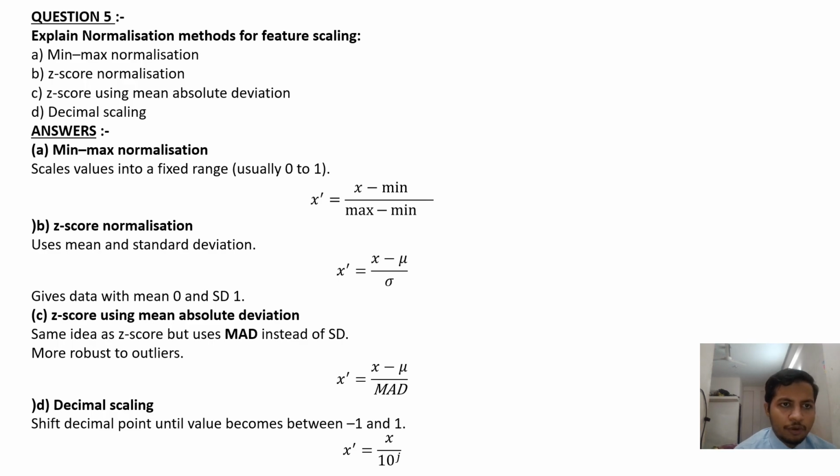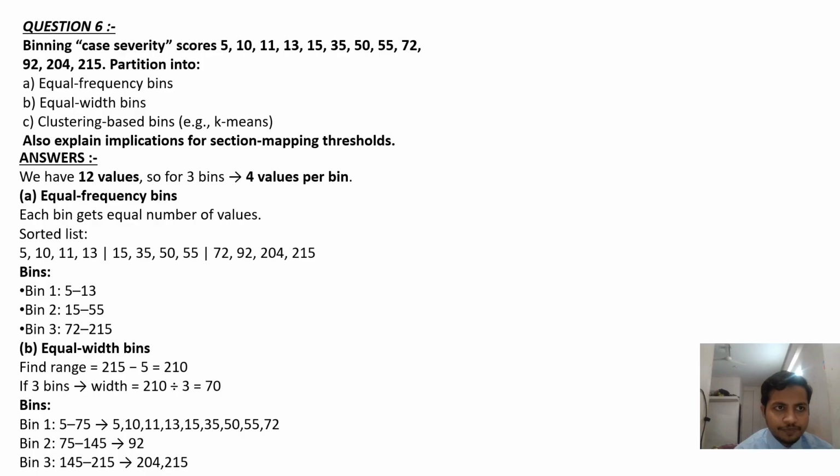B, z-score normalization. In it, we use mean and standard deviation. So x' is equal to x minus mean upon sigma. It gives data with mean 0 and standard deviation 1. C, Z-score using mean absolute deviation. Same idea as Z-score but uses MAD instead of standard deviation. More robust to outliers. The formula for it is x' equals x minus mu upon MAD. D, decimal scaling. Decimal scaling shifts the decimal point until the value becomes between -1 and 1. x' is equal to x upon 10 to the power j.